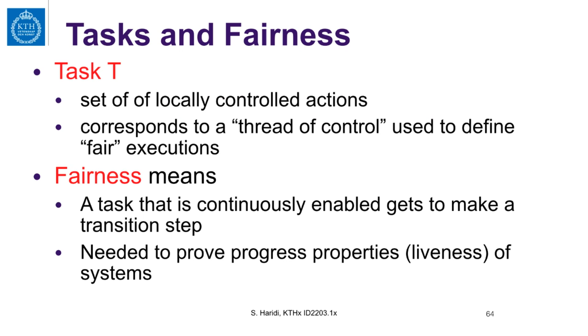In this case, fairness means that each of these tasks gets infinitely many opportunities to perform one of its actions. So a task T is a set of locally controlled actions. Remember, locally controlled actions are output actions and internal actions. A task corresponds to a thread of control used to define fair execution. And fairness means that a task that is continuously enabled gets to make transition steps. That is what it means. And we need this to be able to prove progress properties of systems and algorithms, of course.